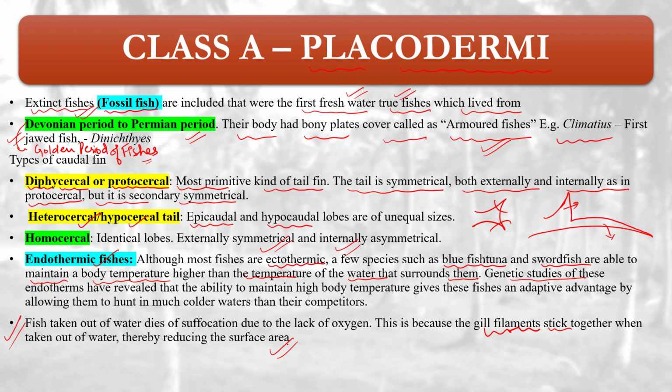Homocercal means identical lobes, externally symmetrical and internally asymmetrical. Then endothermic fish can maintain their body temperature according to the requirement, they don't have to change their body temperature. And the last point: fishes die due to lack of oxygen, because the gill filaments stick to each other and further reduce the surface area.